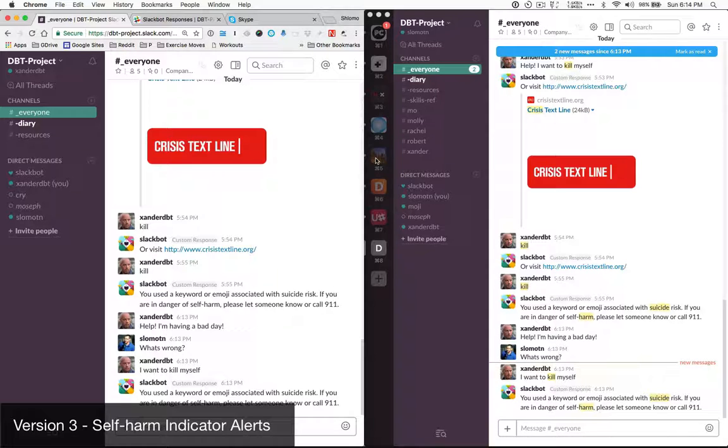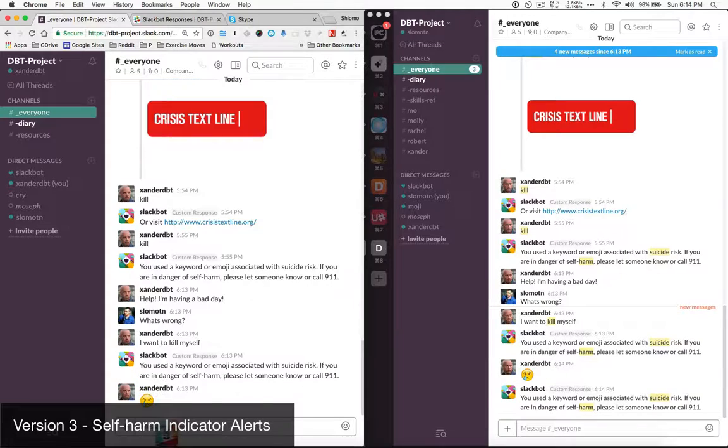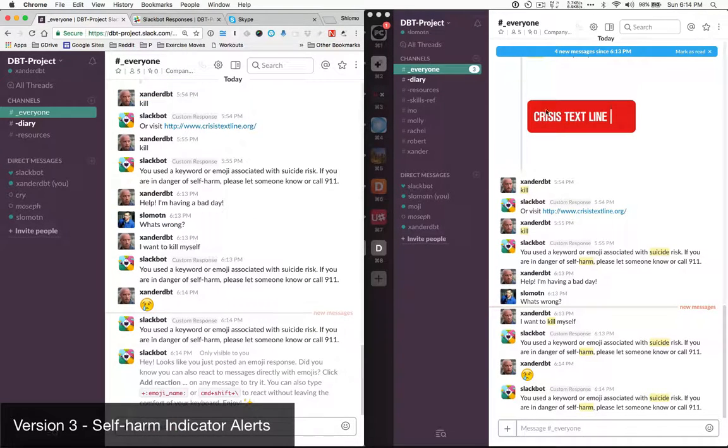When I mentioned emoji, there's been a lot of research on what keywords correlate with self-harm and suicide ideation. Surprisingly, more than a lot of other words is the cry emoji, and that also creates a notification. That is surprising, but it's very important that we address the surprising behaviors of people and support them when they really need it.